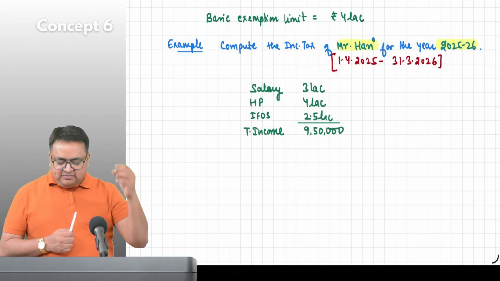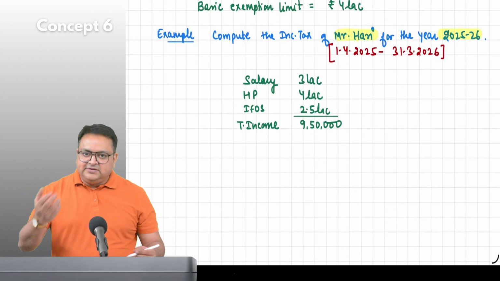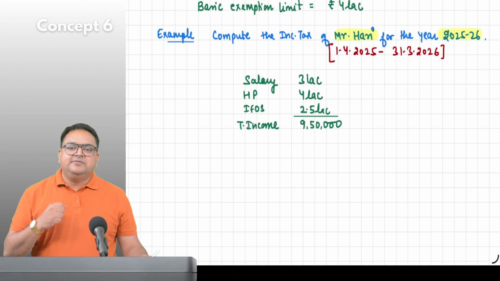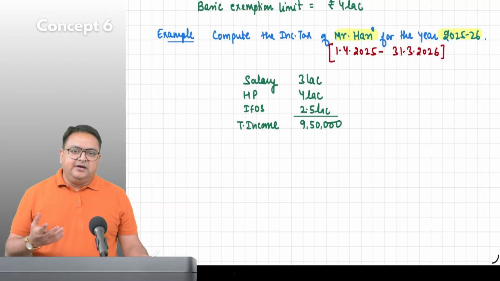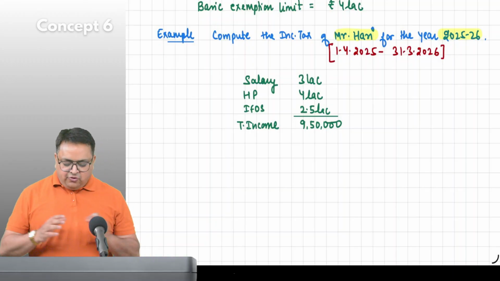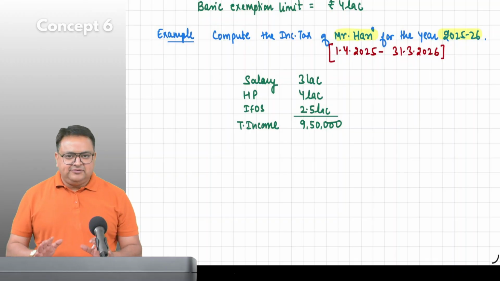Can you give me some examples of income from other sources, everyone? Interest income. What else? Dividend income, right? Dividend income, bank interest. What else? Lottery income, right? So all these things are IFOS income. So as of now, IFOS is 2.5 lakh. So his income is 9.5 lakh.